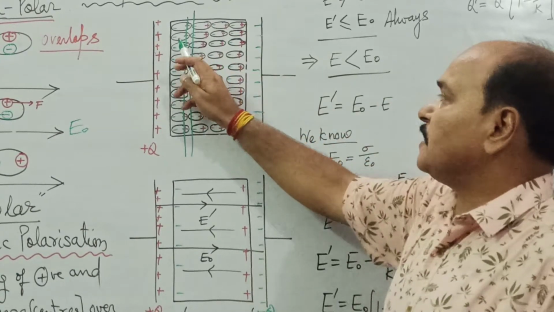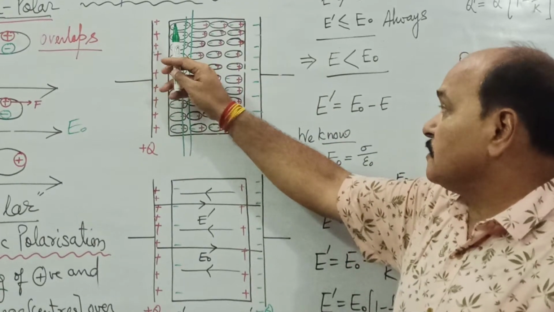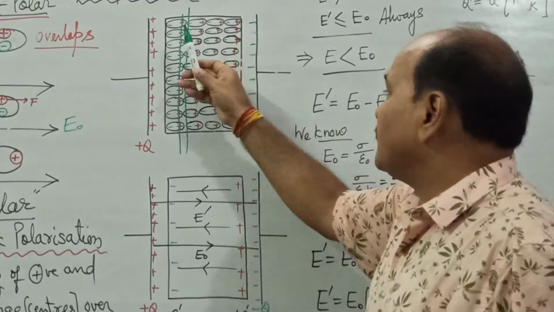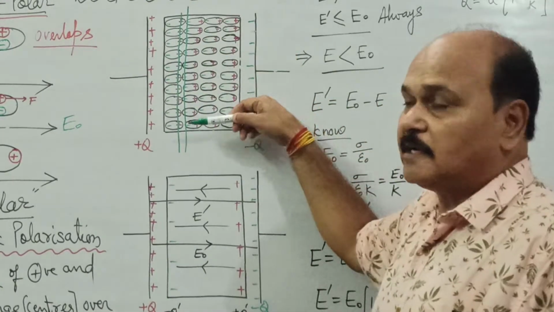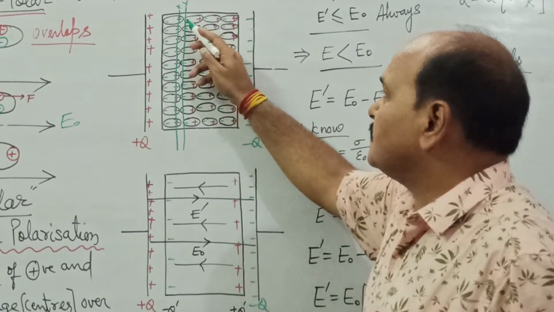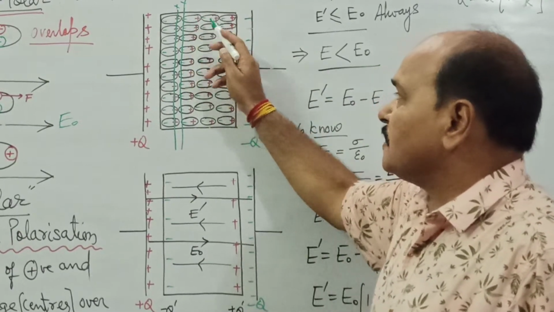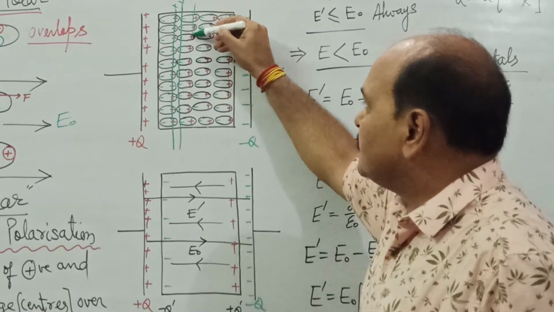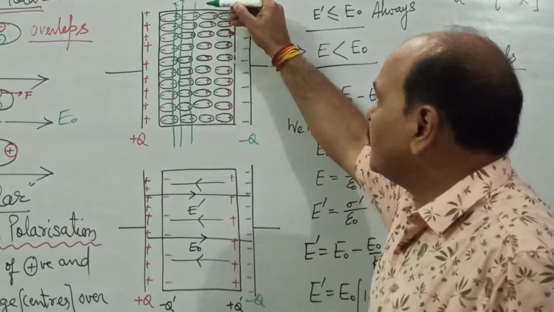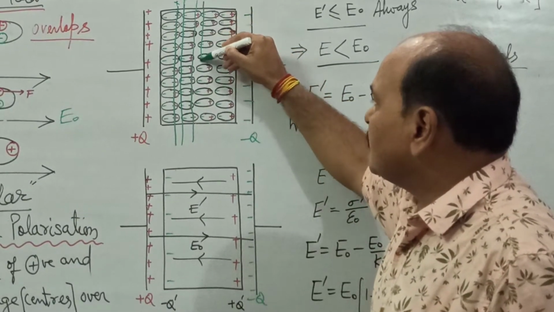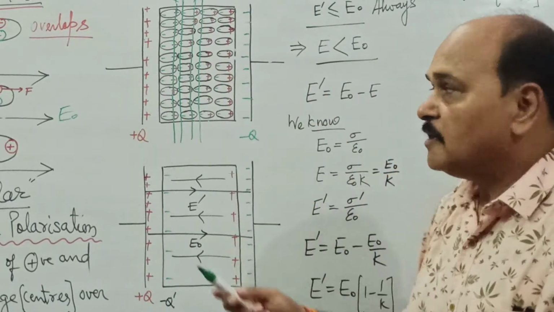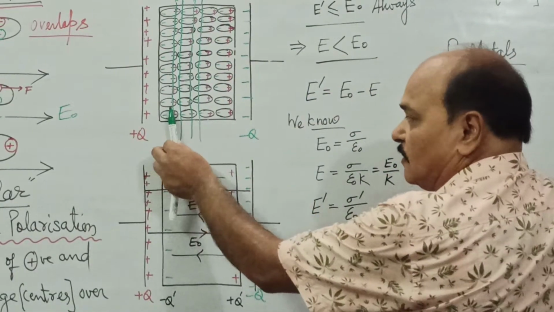So this positive charge of the molecules in the first layer, towards the right, and the left side negative charge of the molecules in the second layer, they neutralize each other. They cancel each other. And this process continues. The positive charge of the second layer molecules and the negative charge of the third layer molecules neutralize each other. So this way, all the charges inside neutralize each other.